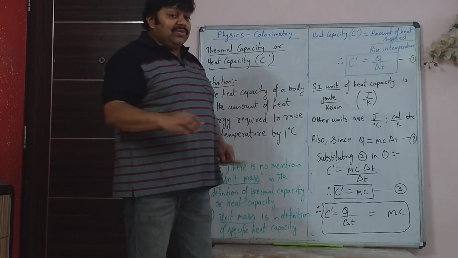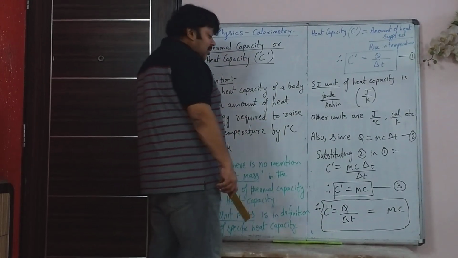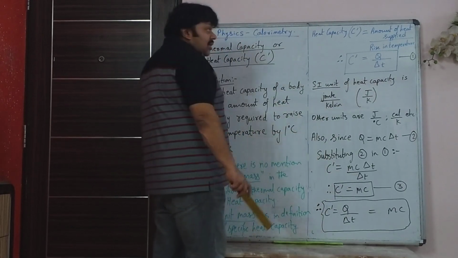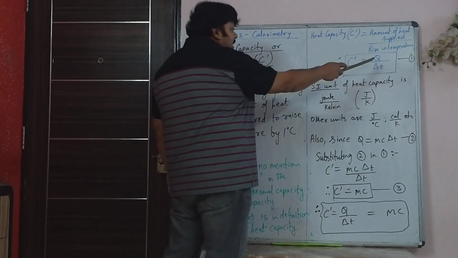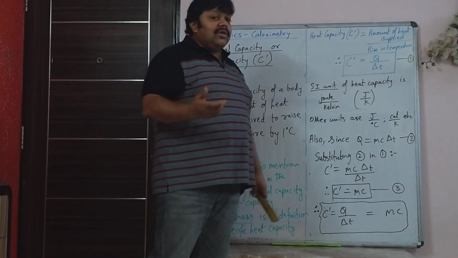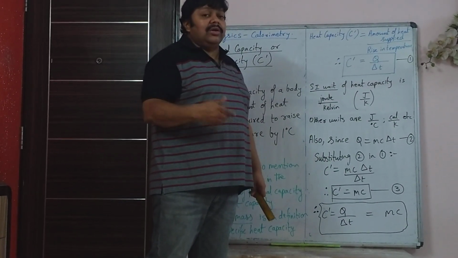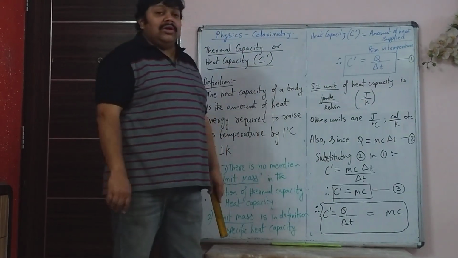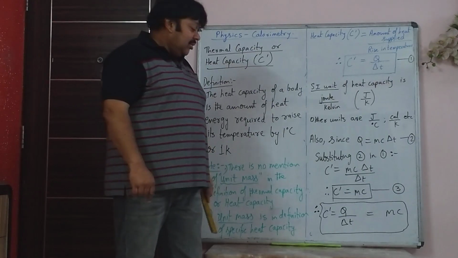So in sums, you will have two different formulae. One is C dash is MC or the second formula C dash is Q upon delta T. Obviously, based on what is given, you will use that particular formula, either this or this, to find the thermal capacity or heat capacity.